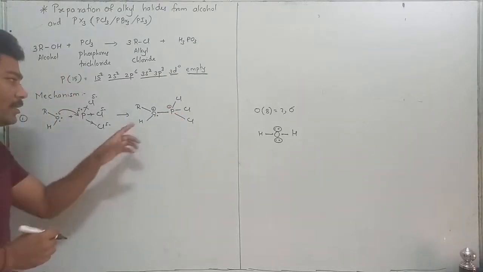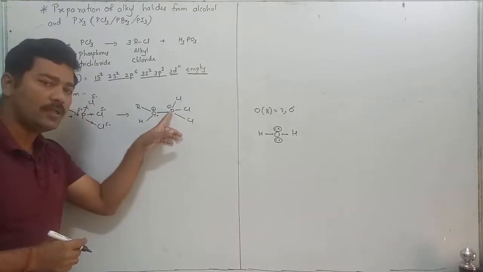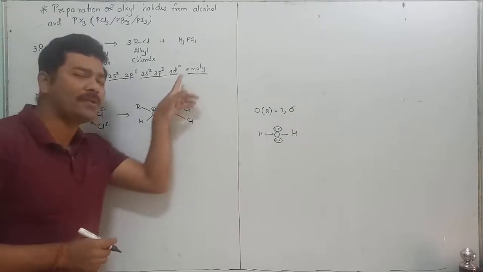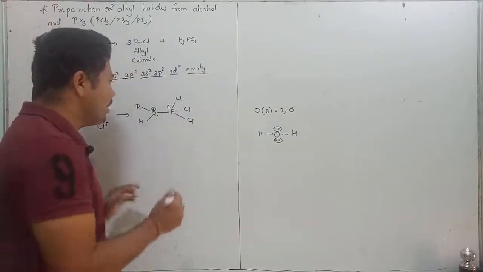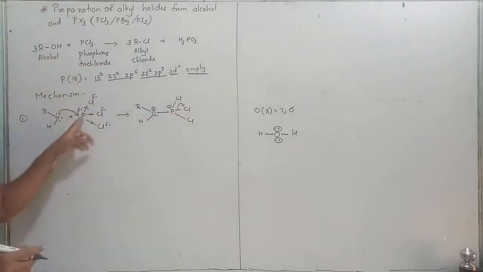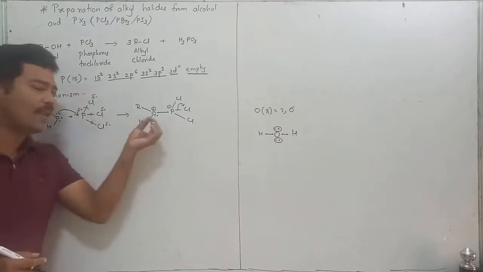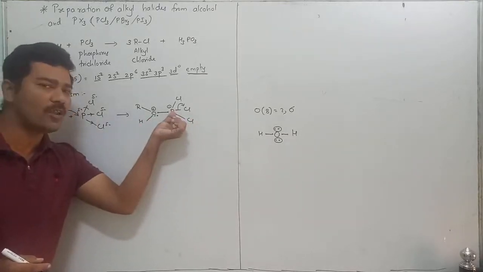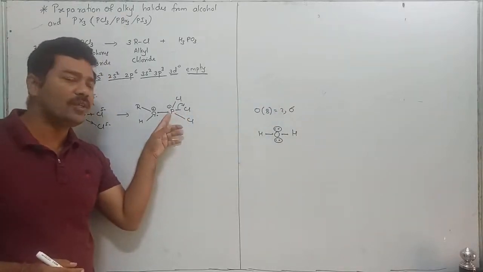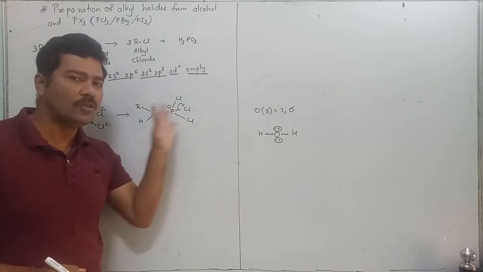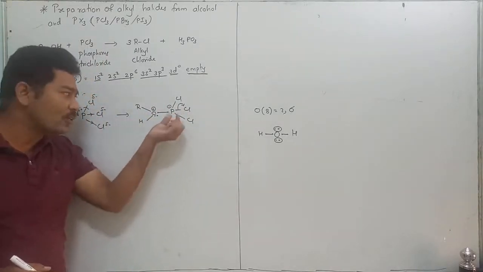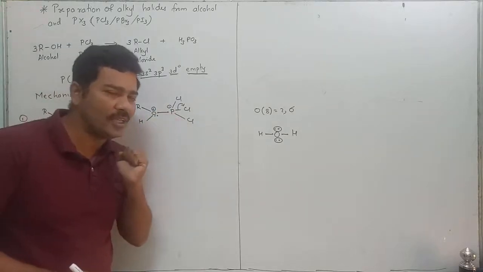Phosphorus now has a negative charge and chlorine is accepting that electron. That means phosphorus donates this electron to chlorine because the electronegativity of chlorine is more. It will attract the electron from a strongly negative charged particle. Phosphorus is electron rich now and has the ability to donate the electron, and chlorine has the ability to attract the electron. Therefore, chlorine will attract the electron very easily.